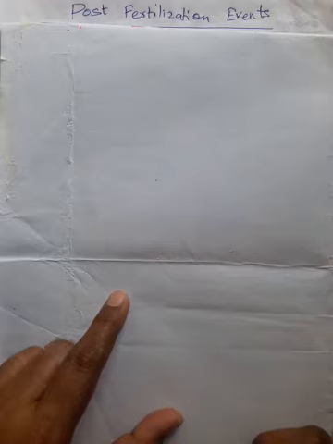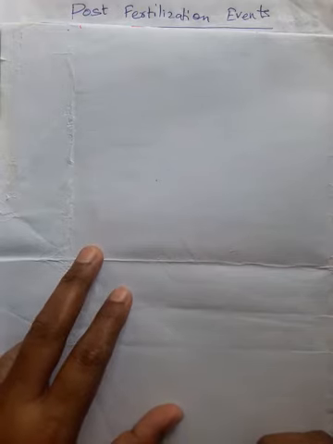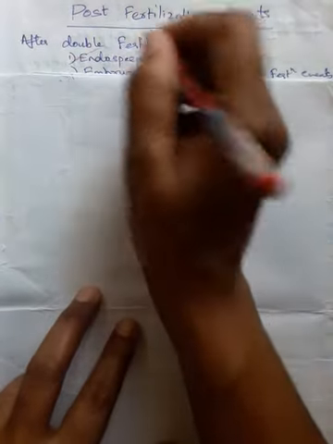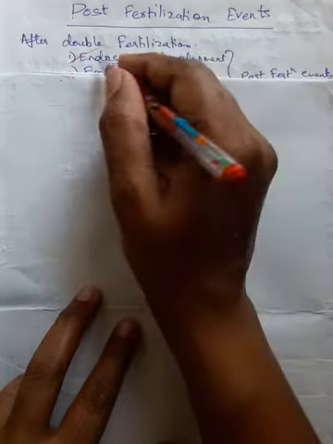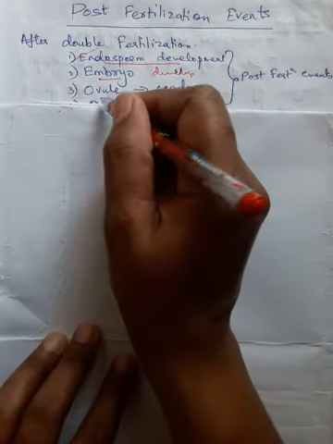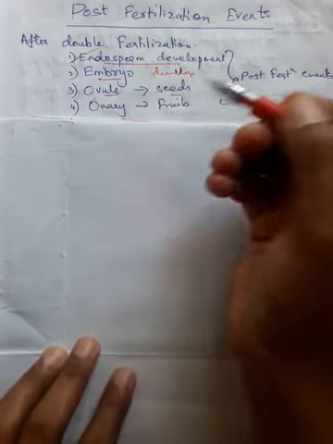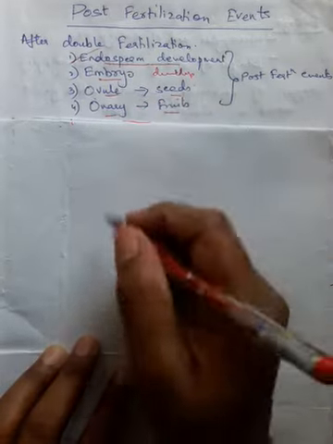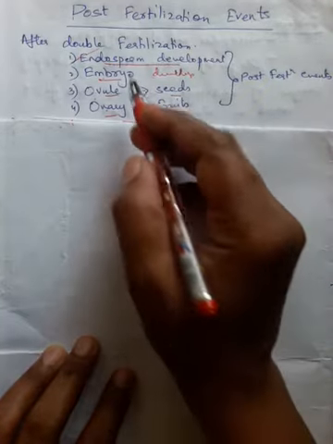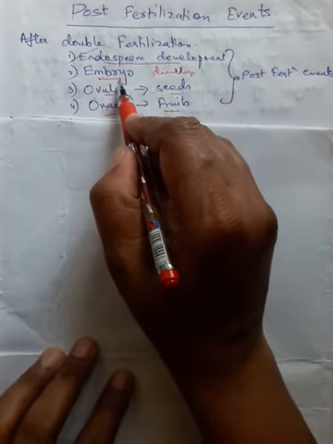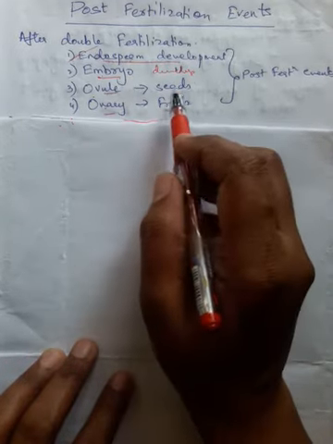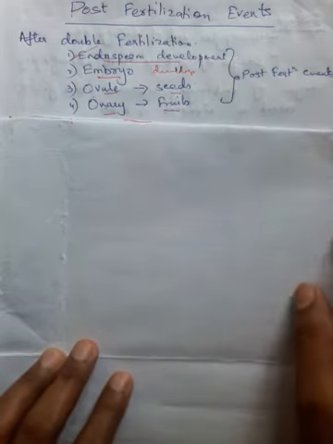Post-fertilization events are the events which happen after fertilization. They include development of the endosperm. The first step is endosperm development, the second is embryo development, then comes the formation of seeds from the ovule and formation of fruits from the ovary. So these are the various steps that take place after fertilization. The ovule will develop into seeds and the ovary will develop into fruits.